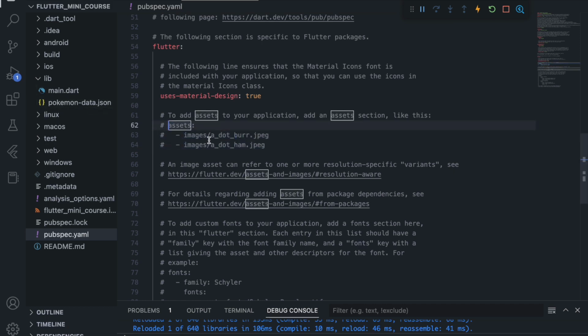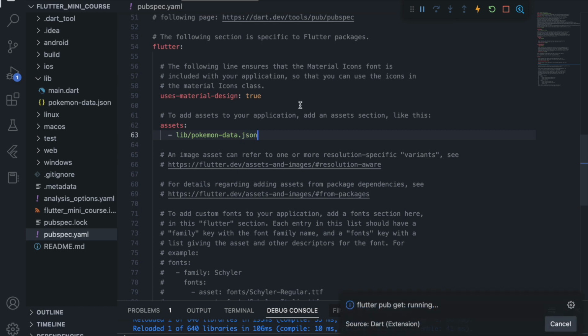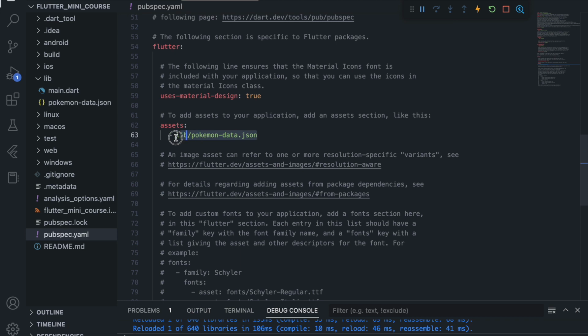So here in the assets we will remove these comments, and we will remove these default things. And in the assets we want to import our Pokemon data.json. So we will say lib slash Pokemon data.json, and after doing this we will save this, and this will import the Pokemon data.json file in our Flutter project, so we can use it inside the code.